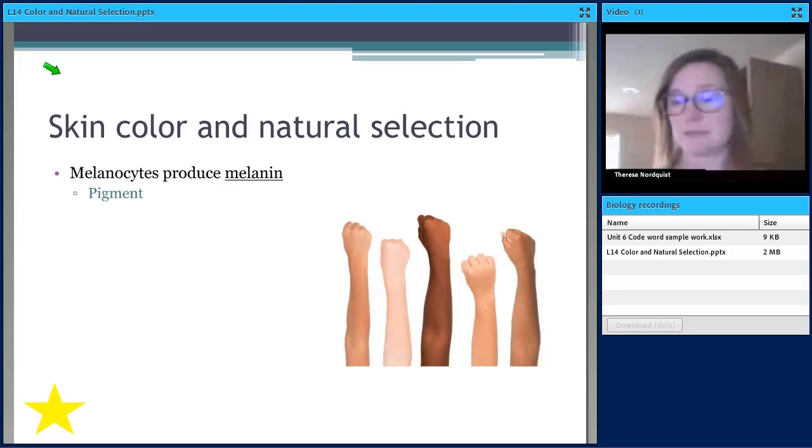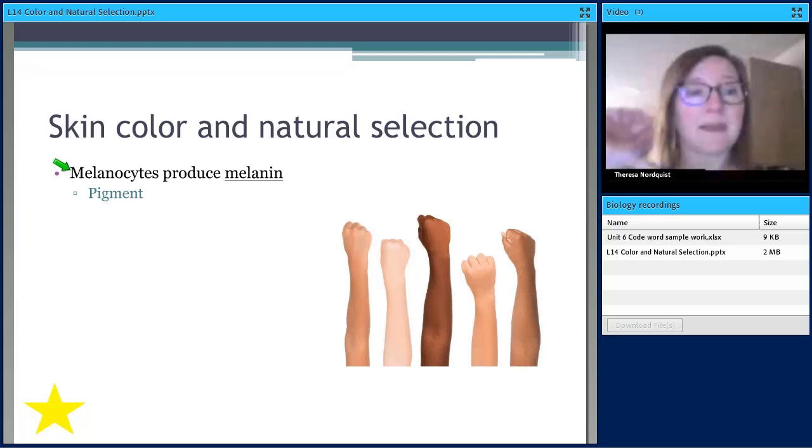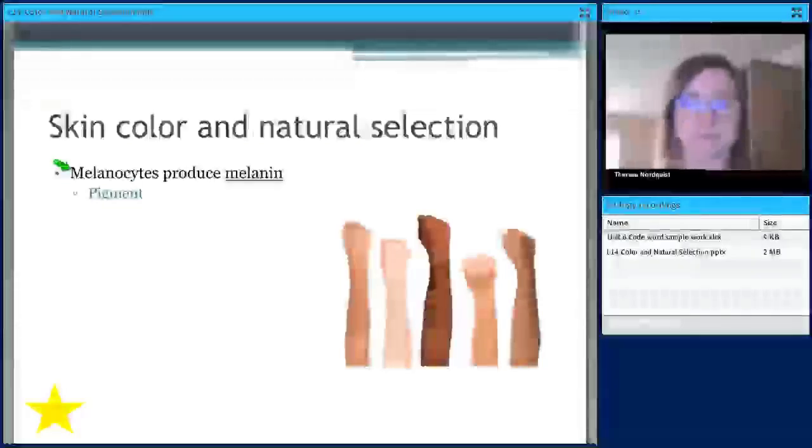Now, all of us in our cells, in our bodies, in our skin, have cells called melanocytes. And melanocytes produce a pigment called melanin. And we each have different variations on how much melanin we produce. And melanin is the pigment that gives our skin color. So somebody who is darker skinned produces a lot of melanin compared to someone like me who's pretty light skinned. I don't produce a lot of melanin. But that's really the only thing that makes our skin different color, is how much melanin you produce.